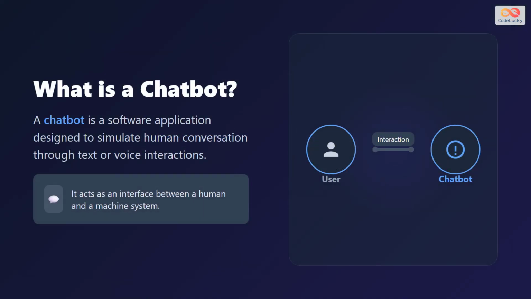First, let us define our subject. A chatbot is simply software that simulates human conversation. It acts as a bridge, an interface that allows users to interact with machine systems using natural language, whether typed or spoken.